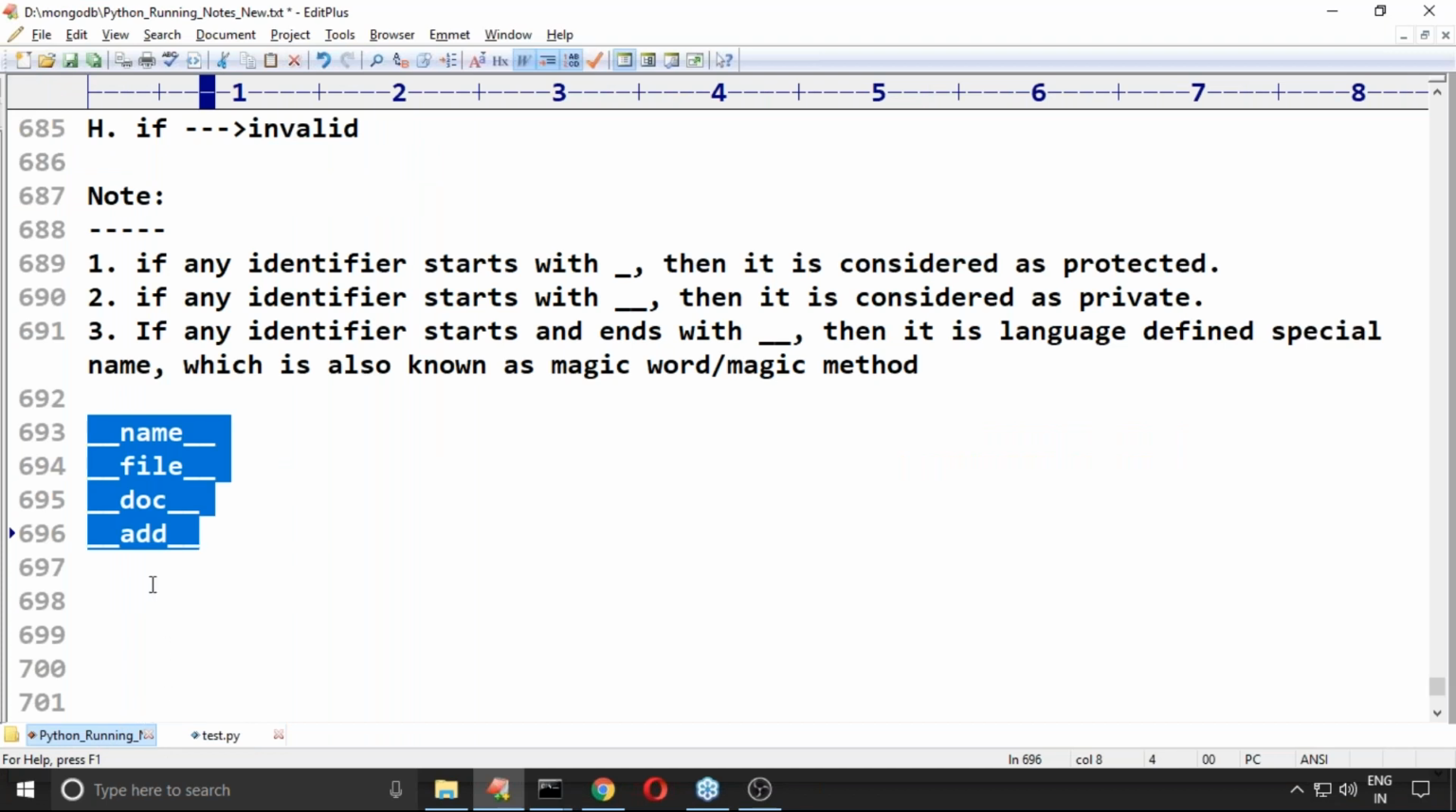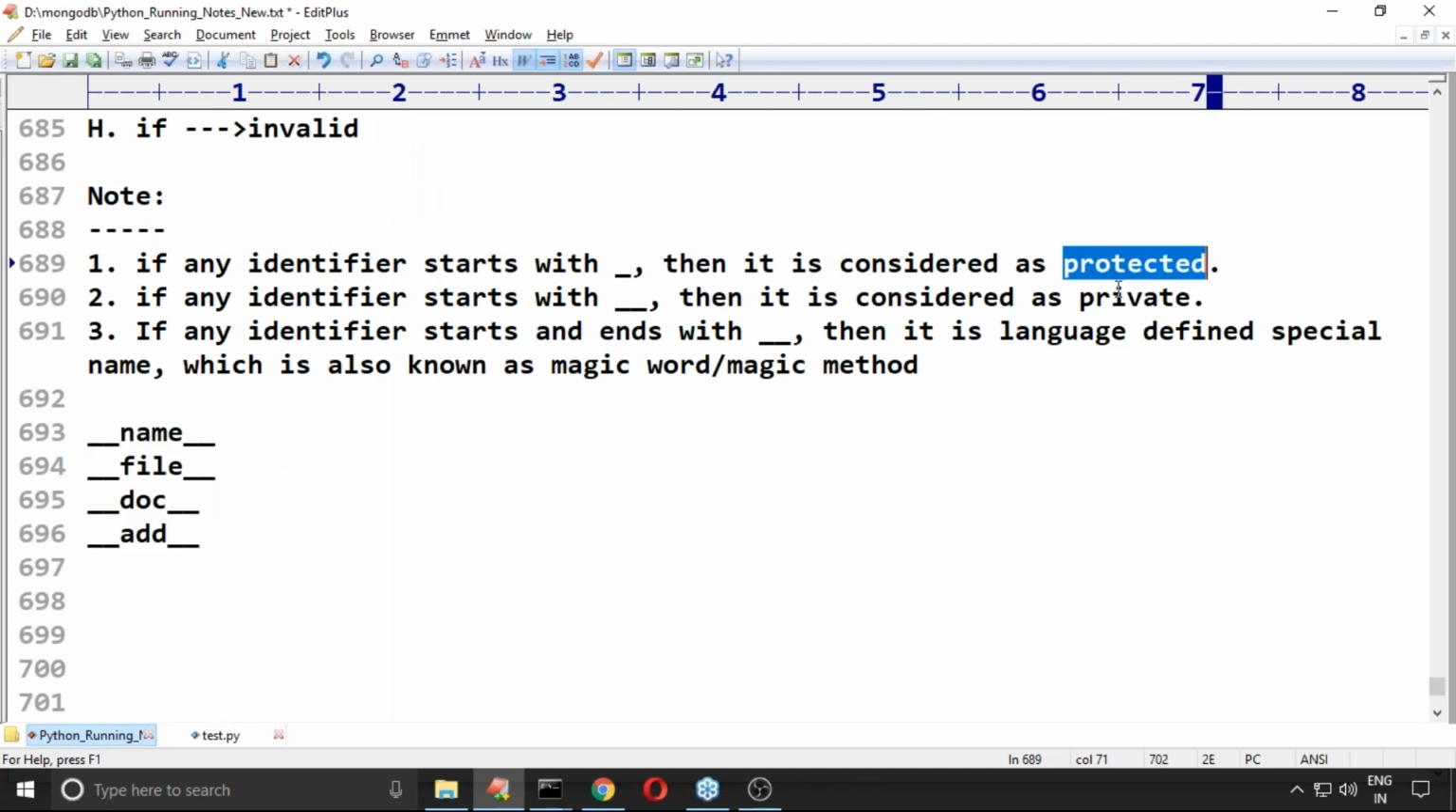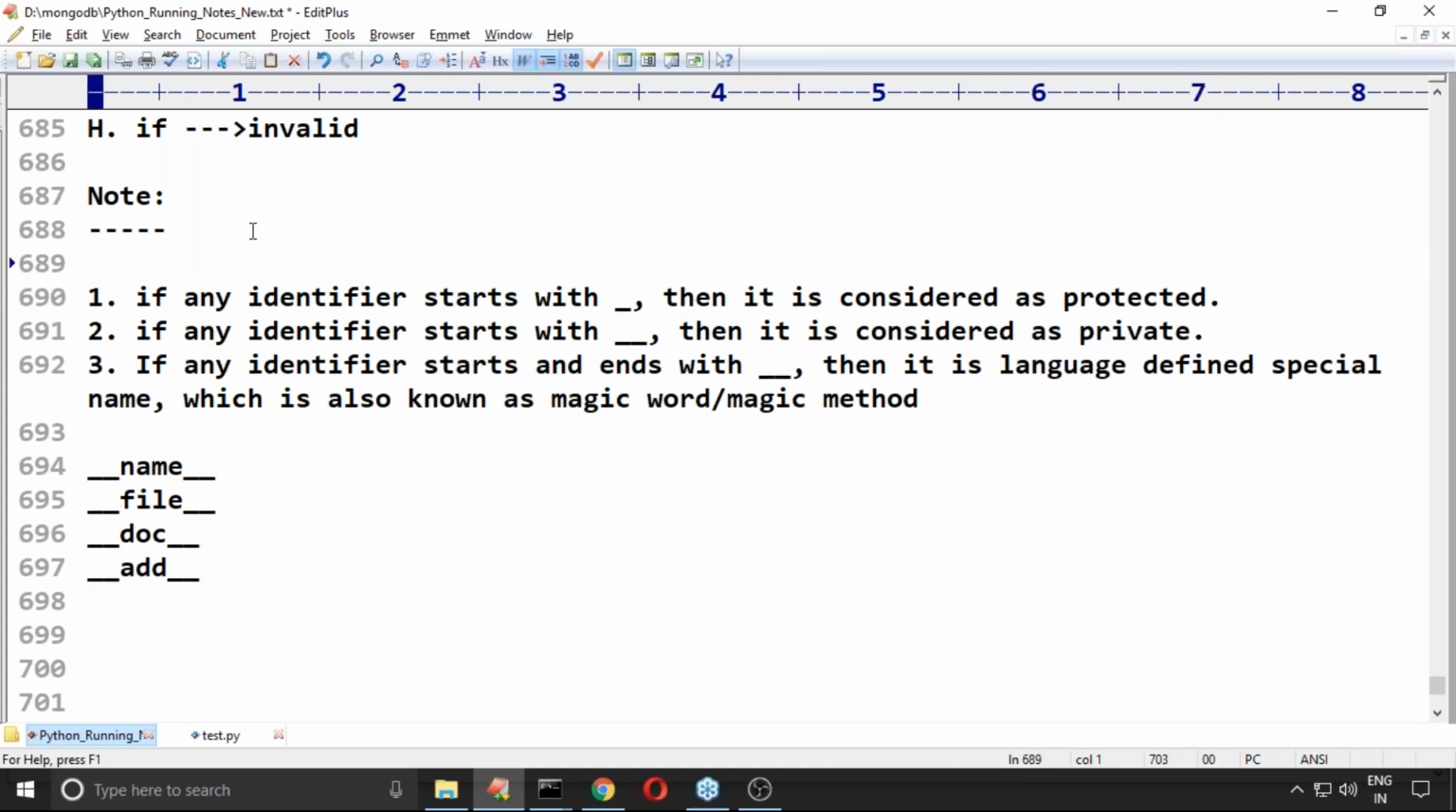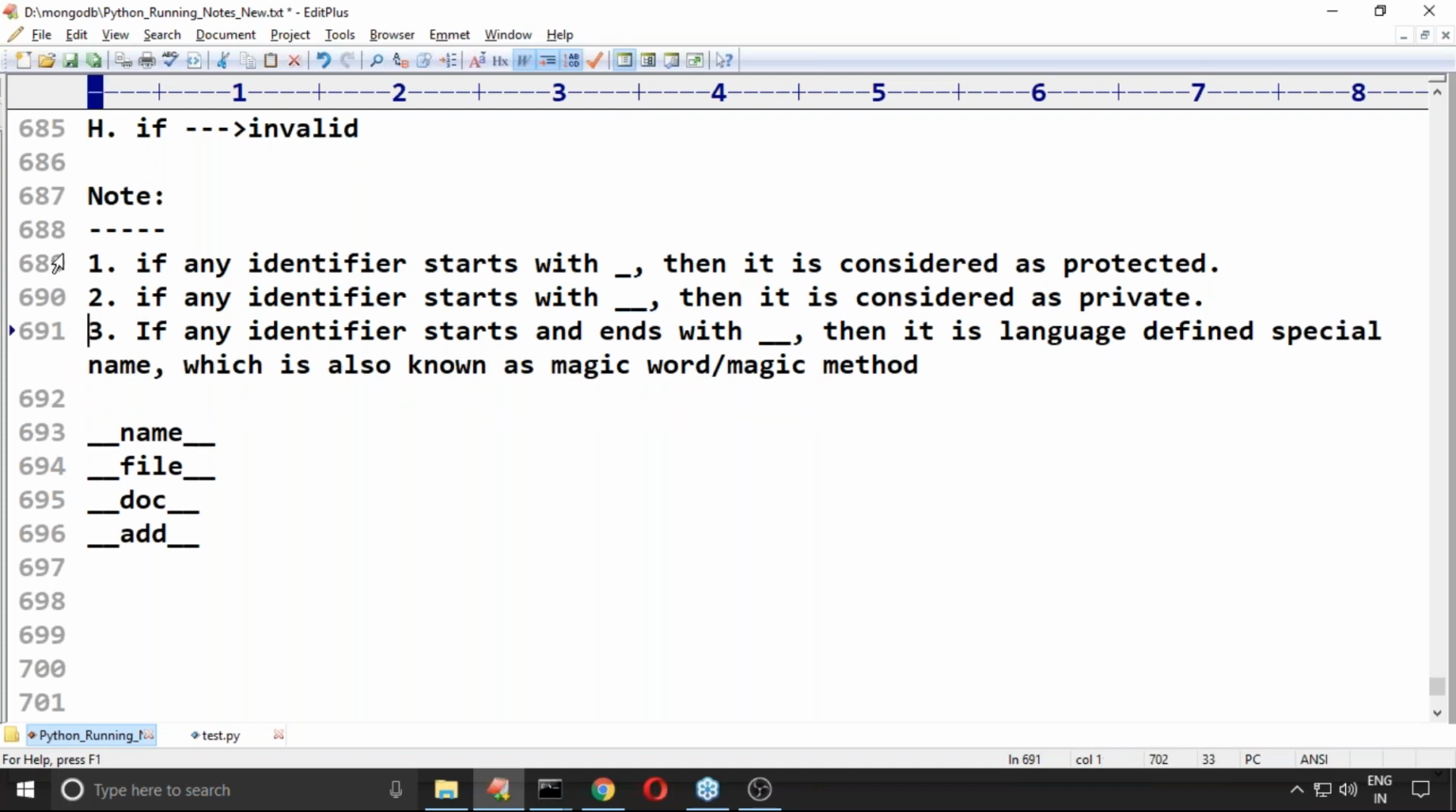Someone is asking, Ganesh sir, you are talking about protected and private, sir, what about public? The people who are coming from other programming languages have these types of doubts. By default every variable is always public. If I declare like this, it is by default public. If you want to convey that it is protected, you have to start with an underscore. If you want to convey that it is private, you require to start with two underscore symbols. This part is not the correct time here. We will discuss in the OOPS concept in detail. Don't worry, sir.